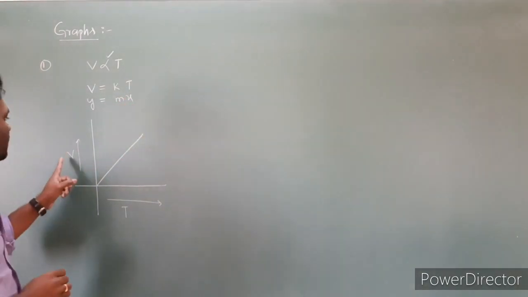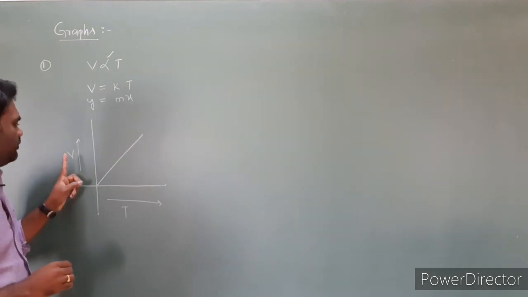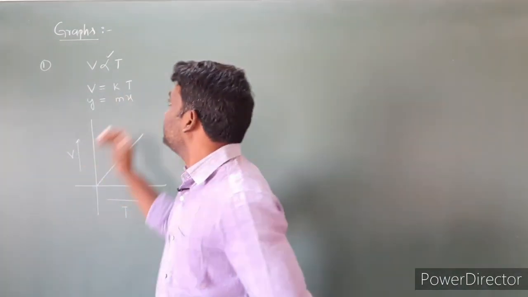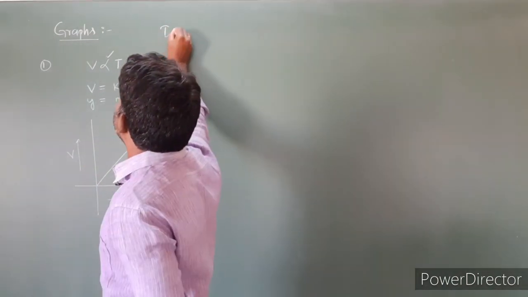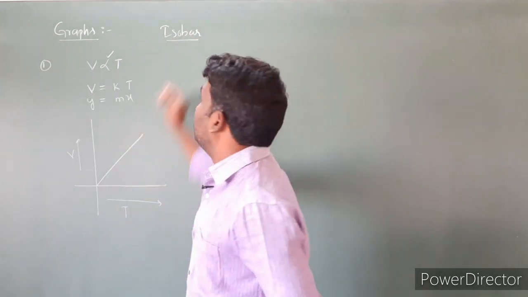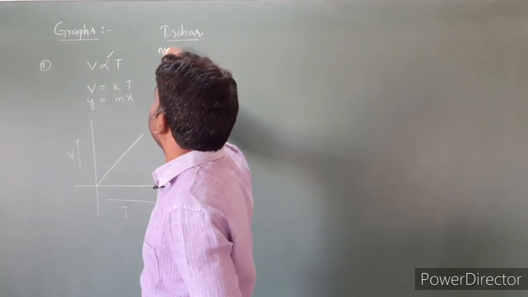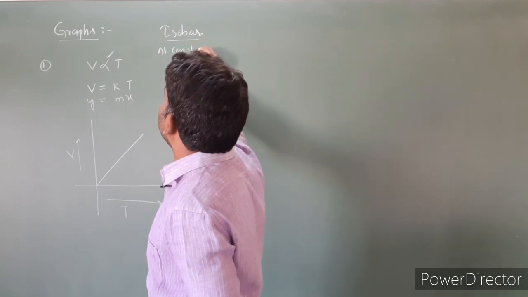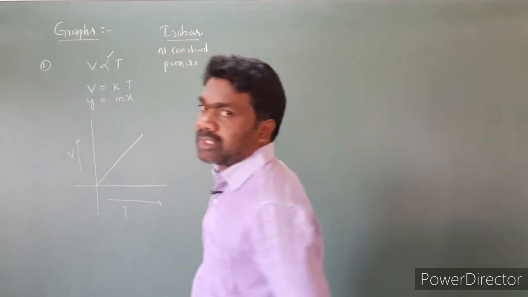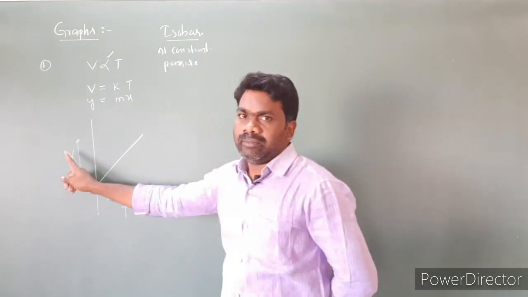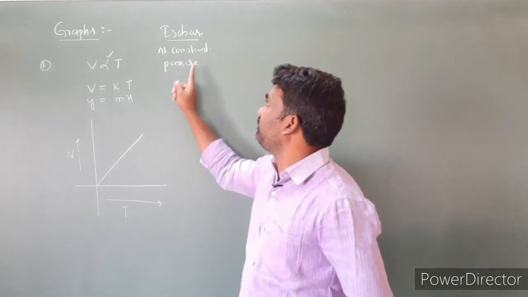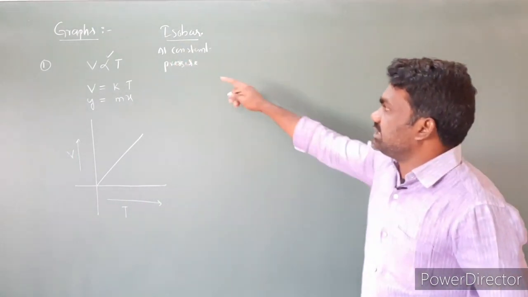So here is the graph plotted between volume and temperature at constant pressure. This is plotted at constant pressure, so we call them isobars. Isobars are nothing but the graph plotted between volume and temperature at constant pressure. So this is the first graph.